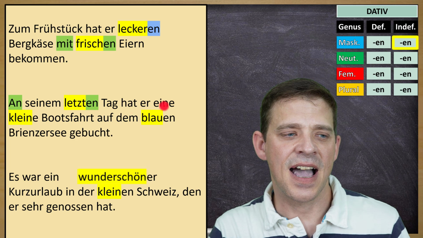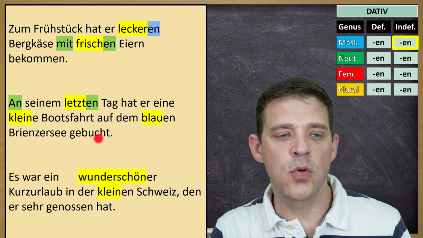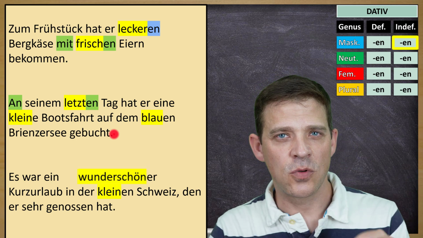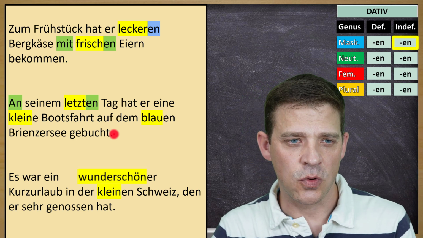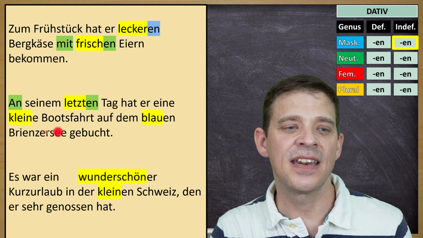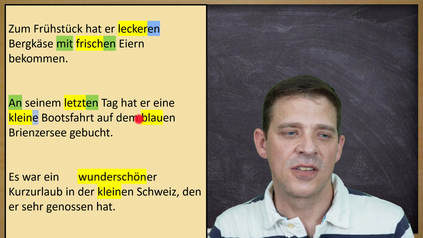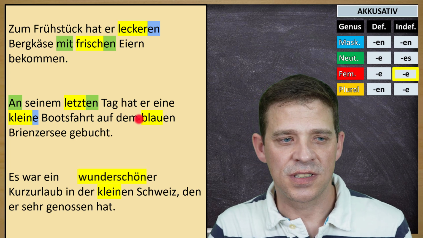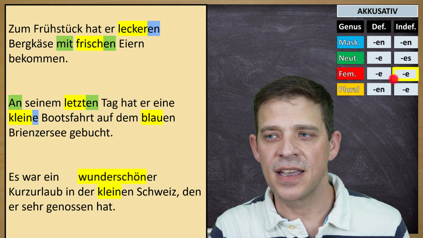Then we had, hat er eine kleine Bootsfahrt gebucht. Buchen, etwas buchen. Was hat er gebucht? Er hat eine kleine Bootsfahrt gebucht. Again, direct object in Akkusativ. So, er hat eine kleine Bootsfahrt gebucht. Also die Bootsfahrt is feminine, indefinite.